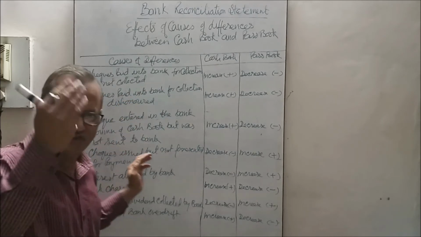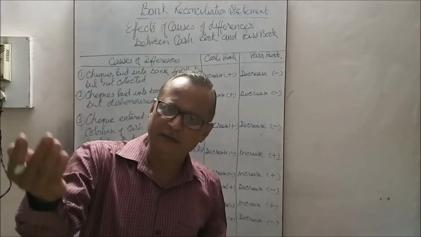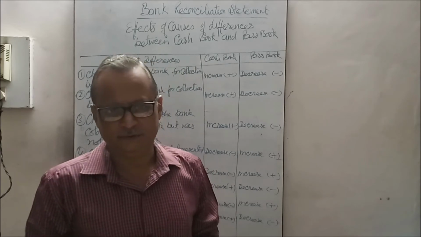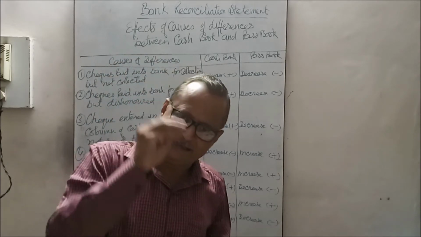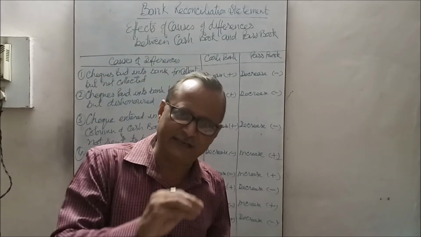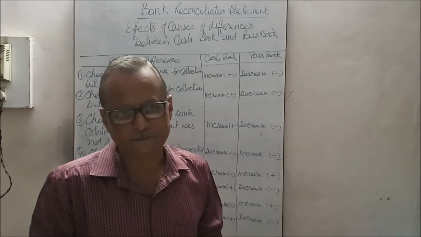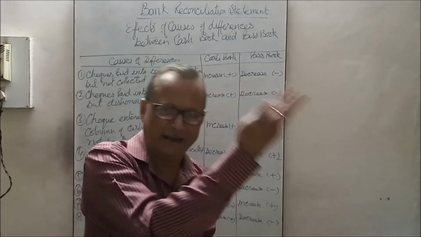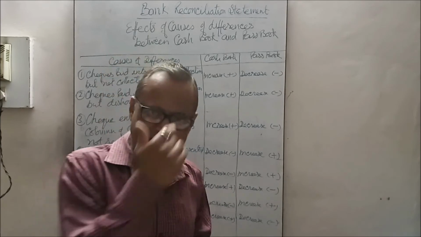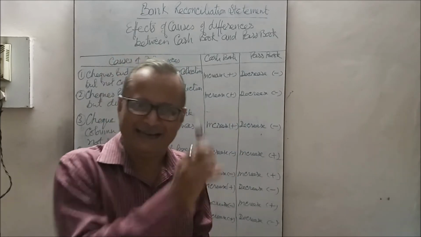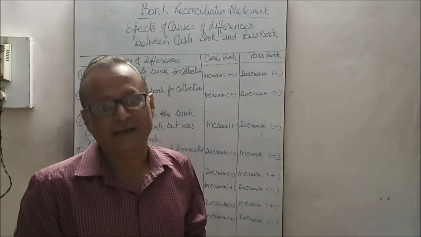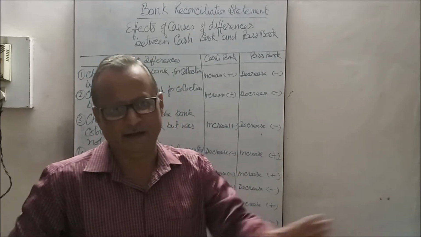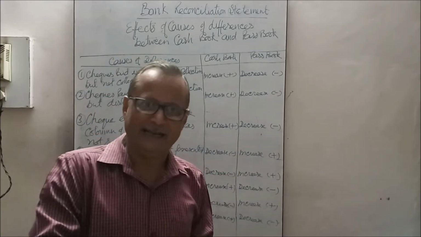As you receive a check from anyone, at the time you receive it, you immediately debit the cash book. Then you send it to the bank for deposit, for collection, and it is not collected yet by the time of preparation of the reconciliation statement, or it is collected after the preparation.